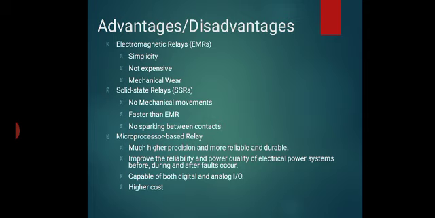It improves the reliability and power quality of electrical power systems before, during and after faults occur, and is capable of both digital and analog input output. It is a higher cost because a programmable logic circuit and memory are used. So the microprocessor based relay is a very costly relay compared to the electromagnetic relay and solid state relay. It is a very powerful and very fast relay.